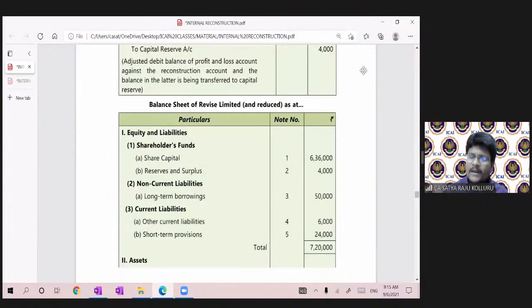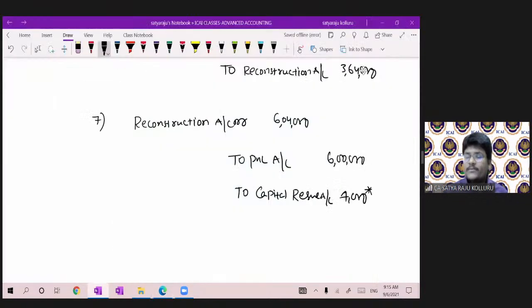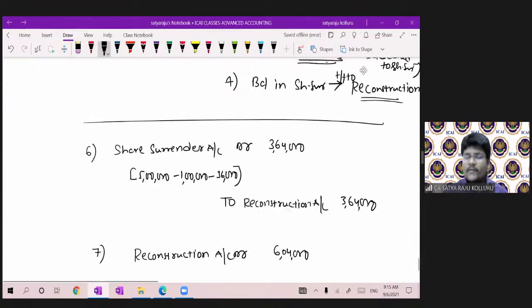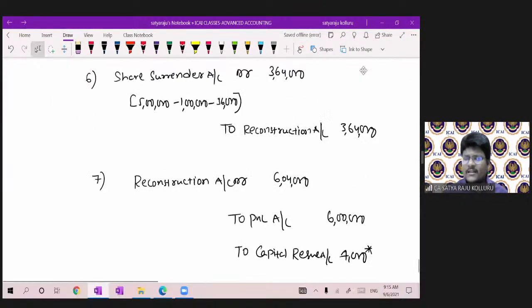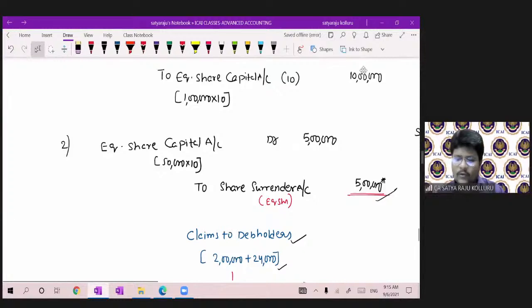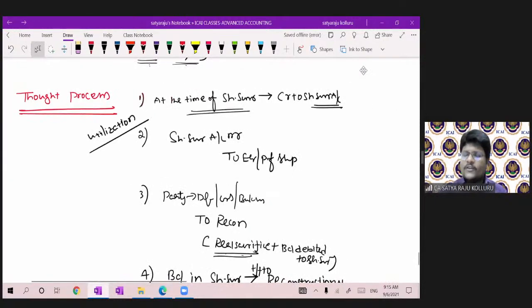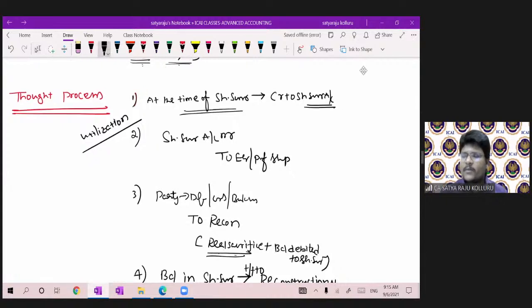Please, all of you prepare the balance sheet from your end. Nothing is great here. You have to check everything, the balances according to the journal entries, and you can complete it. The only new point here is the thought process under share surrender account. At the time of creation of share surrender, credit share surrender and debit equity or preference share capital.